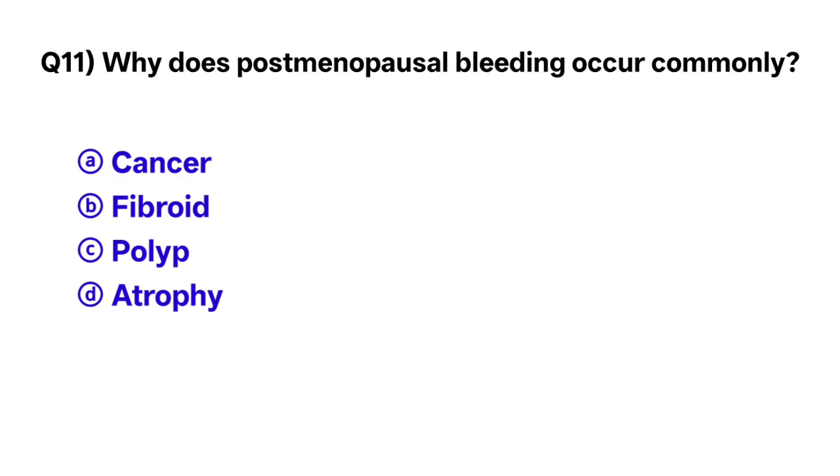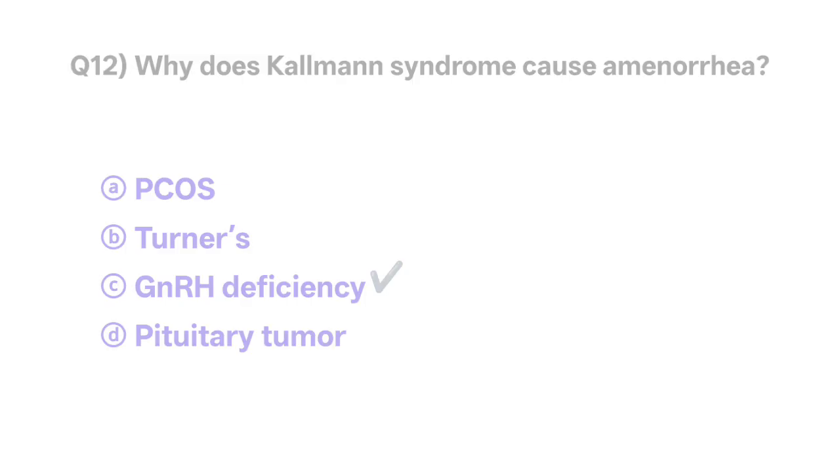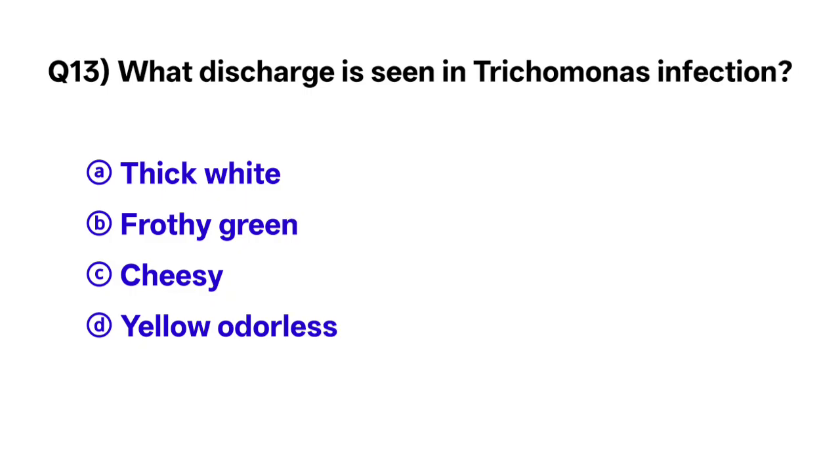Question number 11. Why does postmenopausal bleeding occur commonly? The correct option is D. Atrophy. Question number 12. Why does Kallmann syndrome cause amenorrhea? The correct option is C. GnRH deficiency.